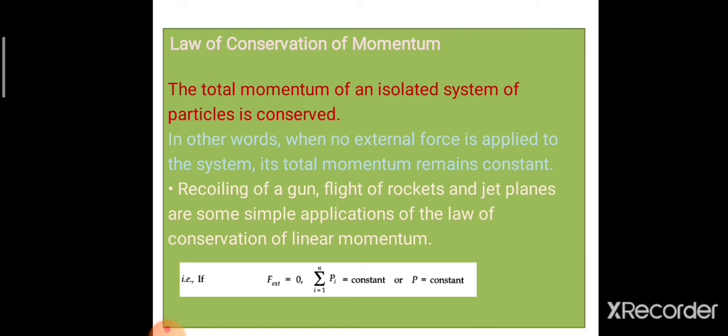Recoiling of a gun, flight of rockets and jet planes, etc. are some simple applications of the law of conservation of linear momentum. Mathematically, we can say if F external is equivalent to 0, then P is a constant. That is, if the external forces acting on the system of particles is 0, then momentum remains conserved.